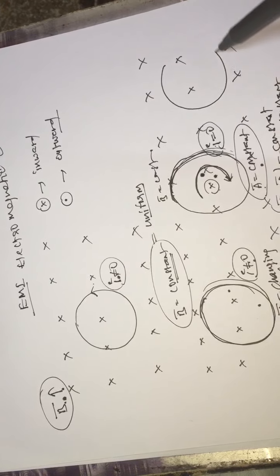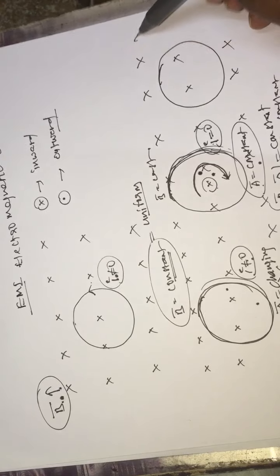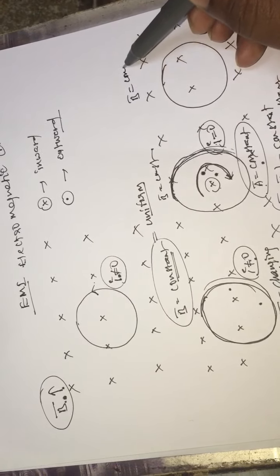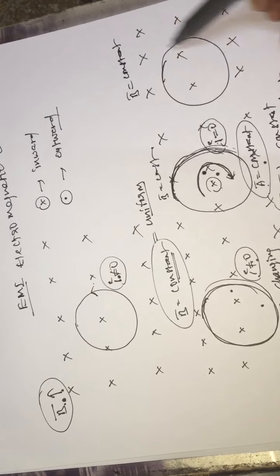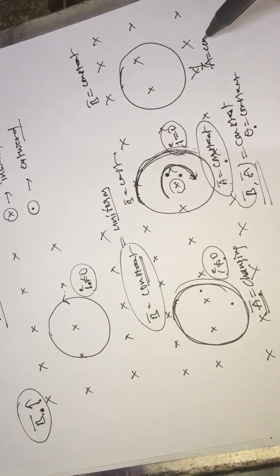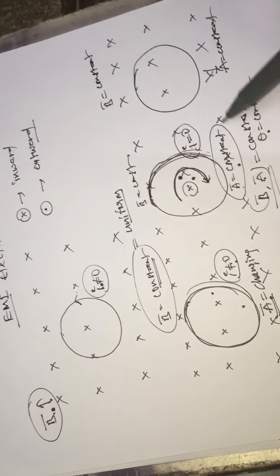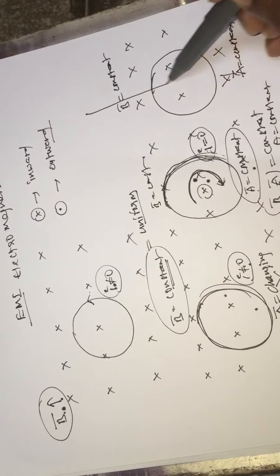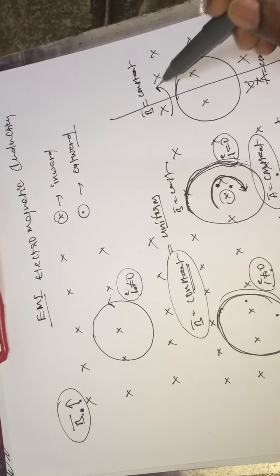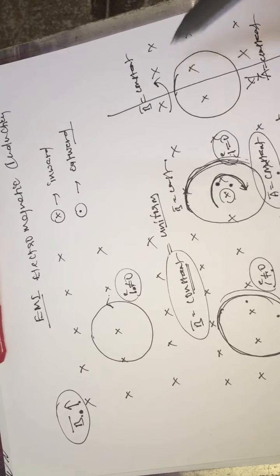And the final situation, I am taking one more loop where the field is uniform, nothing but constant field, and the area of the loop is also constant. And there is an axis. The loop is rotating in this particular direction.